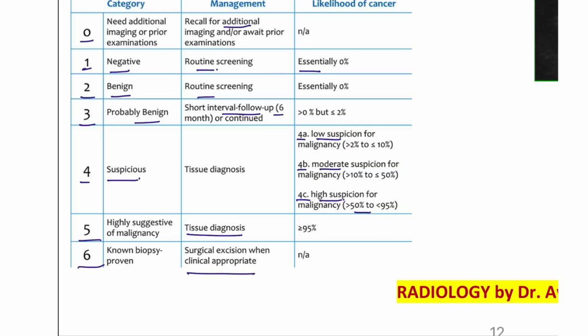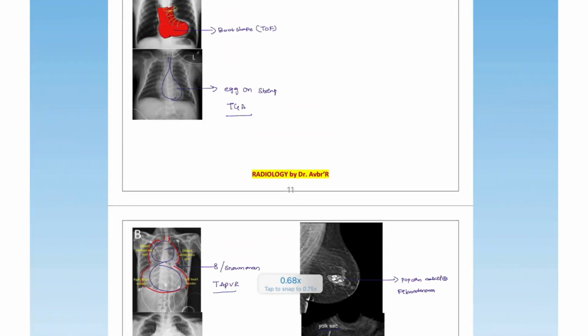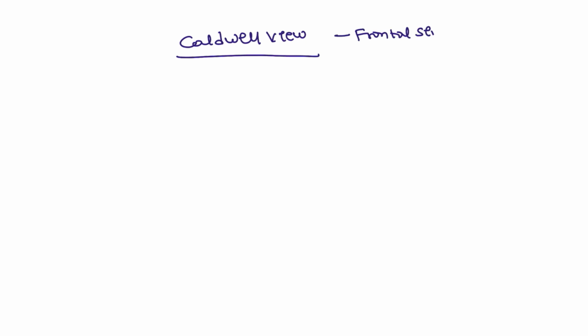Okay. Next, another set of pictures that you have to remember is about the ENT signs. In ENT, especially, we have different names for these views. For example, Caldwell view. Caldwell view is about the sinuses. It is going to visualize the frontal sinus more prominently. Next, Waters view. Waters view is for the maxillary sinus.